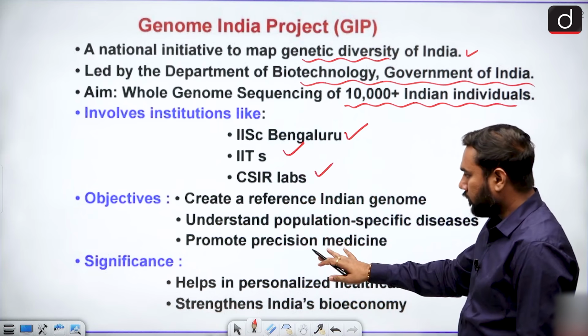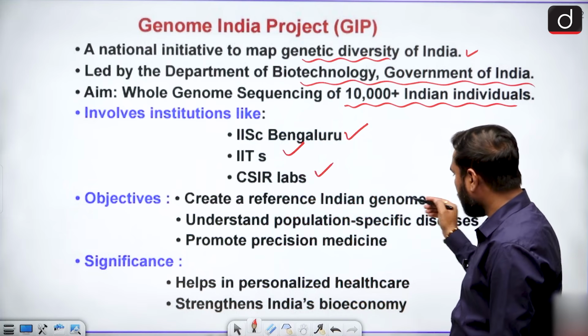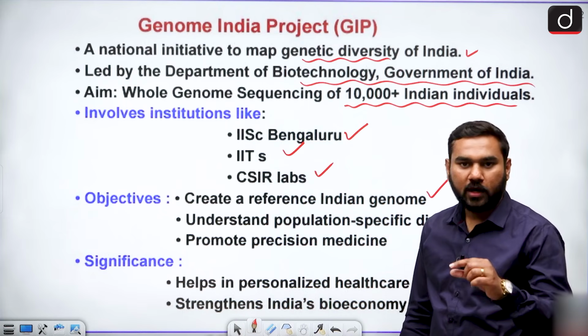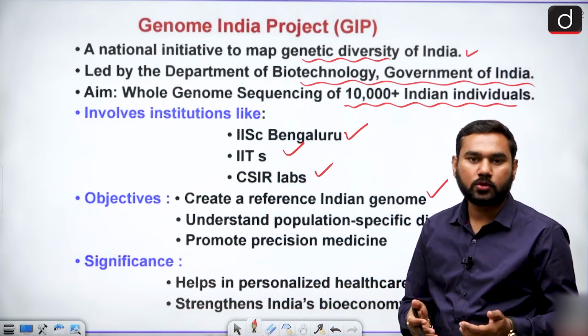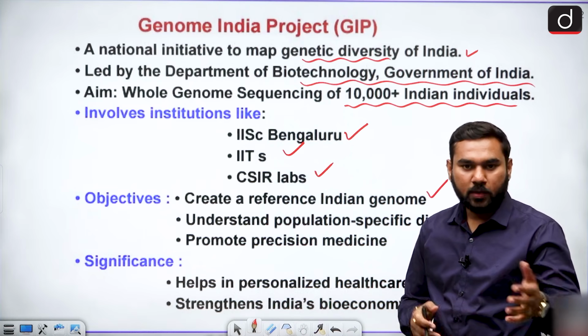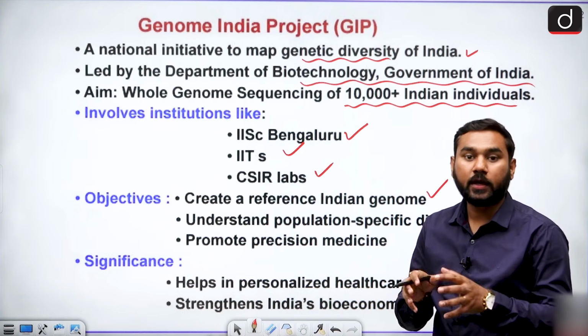What are the objectives? We create a reference Indian genome, because when America did their genome project, basically lots of their people were involved, but for the Indian perspective we need our Indian genome.